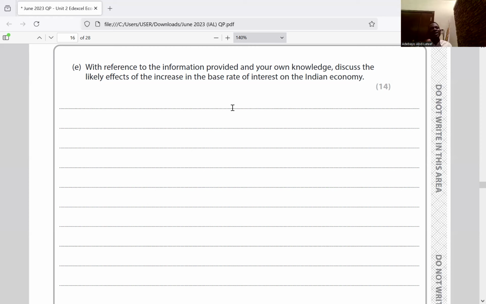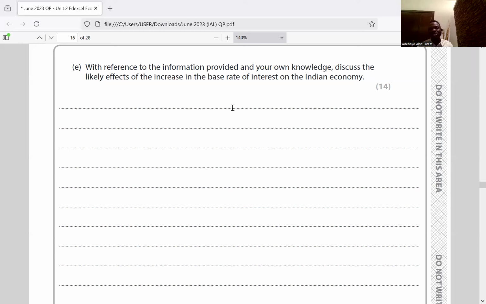Because remember, we don't only spend on domestic consumption, we also spend on importation. If spending falls domestically, it also affects spending on importation. So an increase in interest rate may bring about a fall in importation. This in turn improves the balance of payments current account of India.